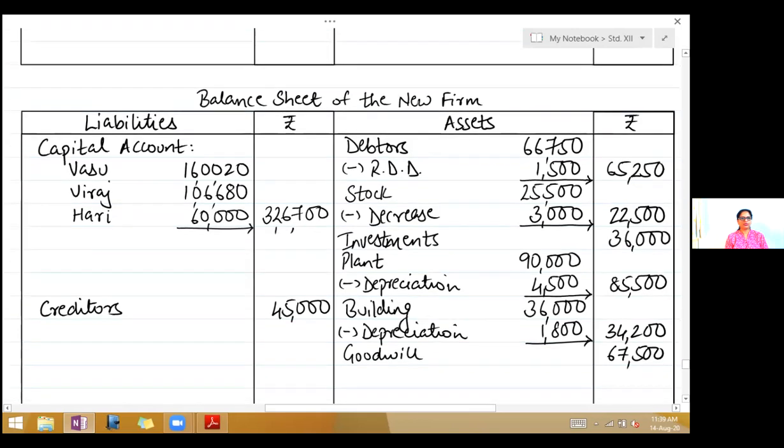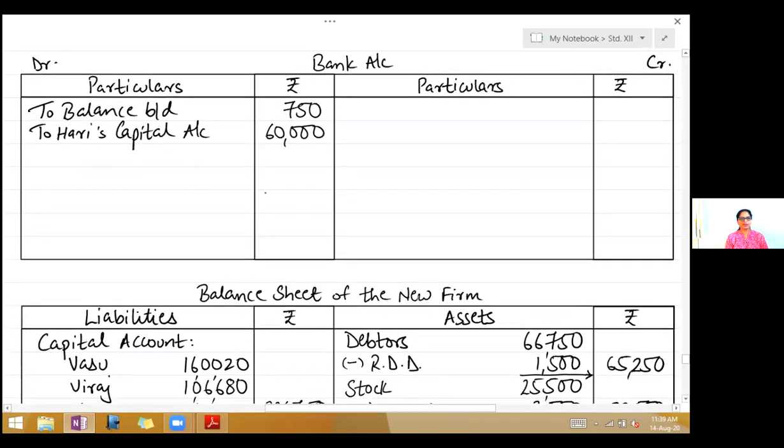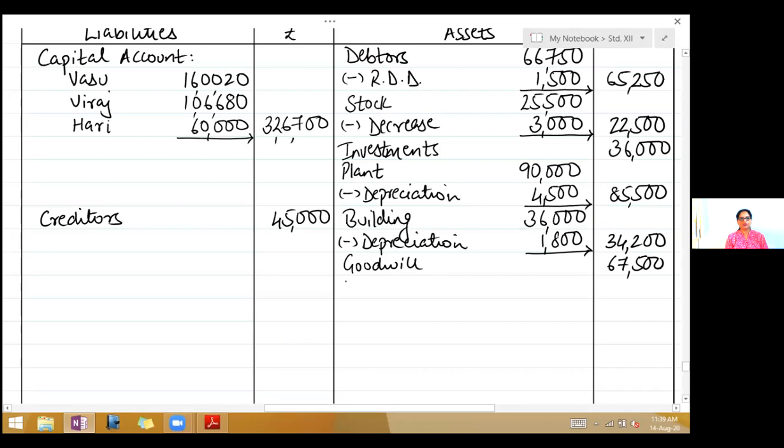We've got one more account to close, that is the bank account. Take the debit side total, 60,750. Write it on the credit side, 60,750, and here you'll write by balance carried down 60,750. We had no payment, so the same balance. Now this balance you have not to forget, write it on the asset side. Bank is an asset, so write on the asset side below goodwill, bank 60,750.